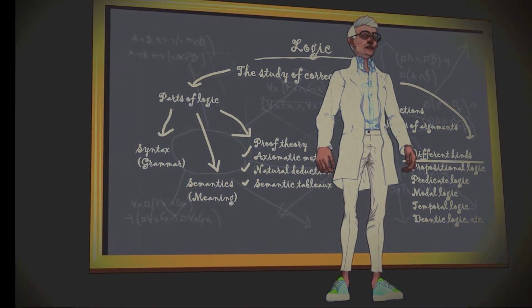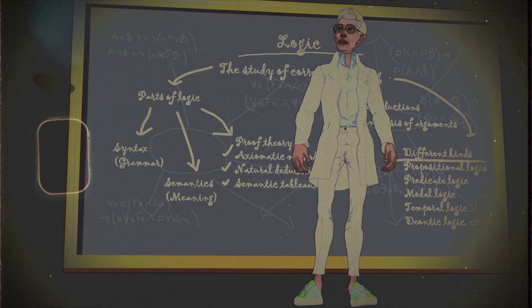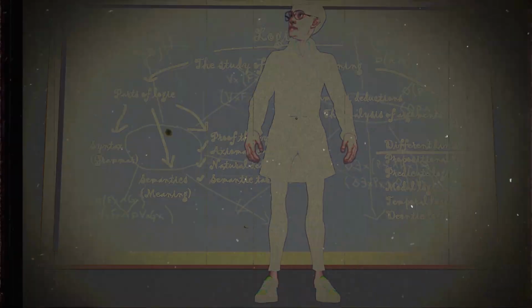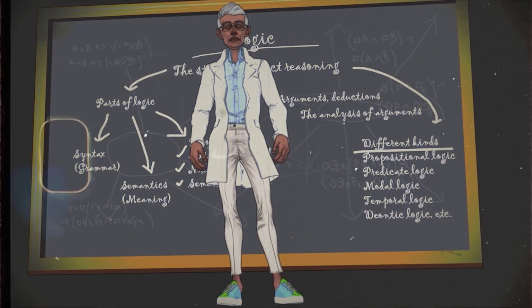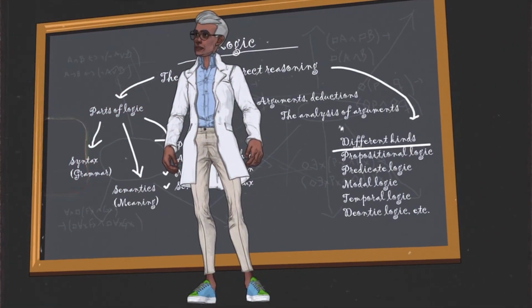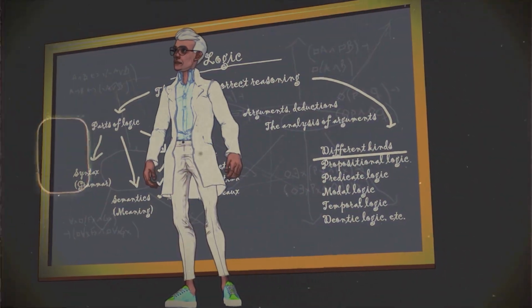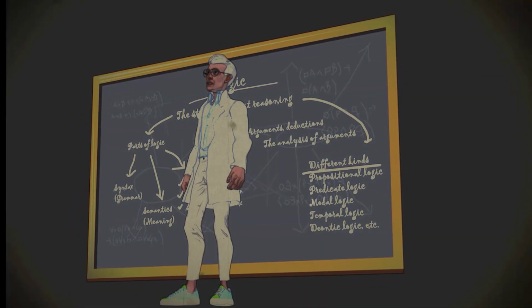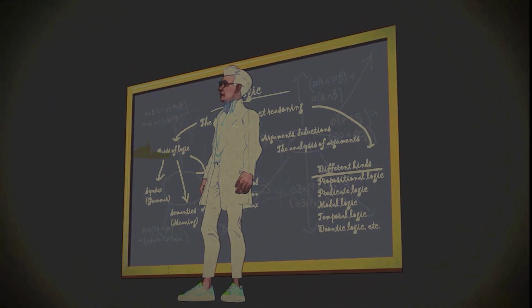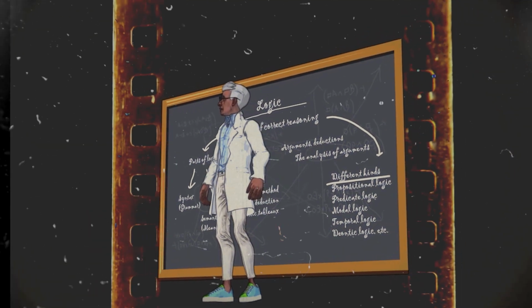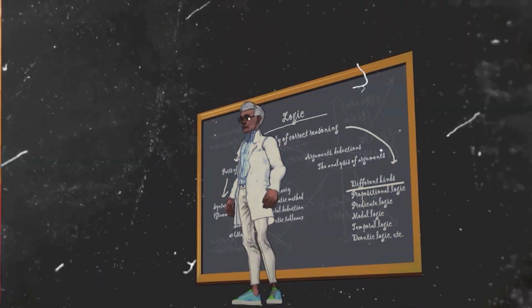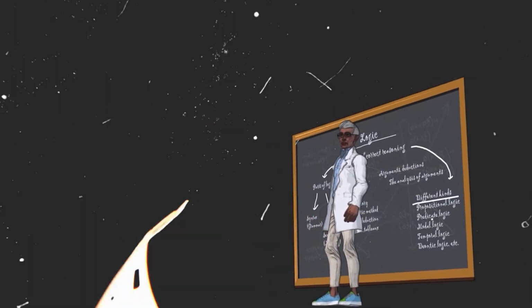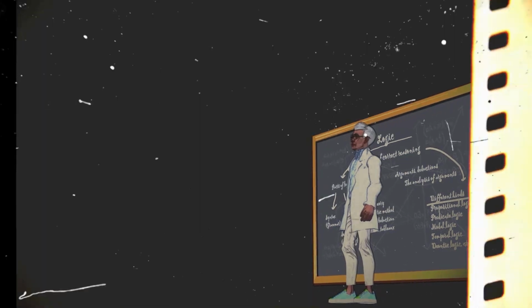Modal logic studies modal concepts, propositions, arguments, and systems. The words necessary, possible, and impossible are used to express three basic modalities. Temporal logic is the logic of time. According to this kind of logic, sentences can have different truth values at different times. Deontic logic is the logic of norms. It studies normative concepts such as obligatory, permitted, and forbidden, as well as normative propositions, arguments, and systems.